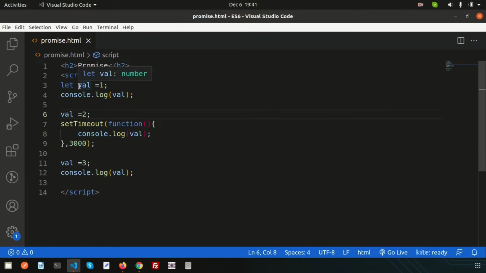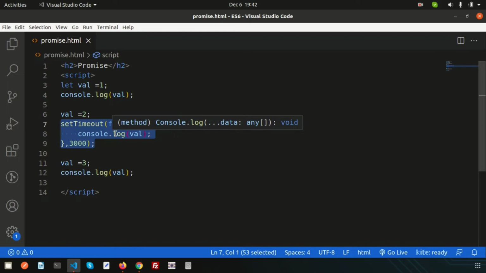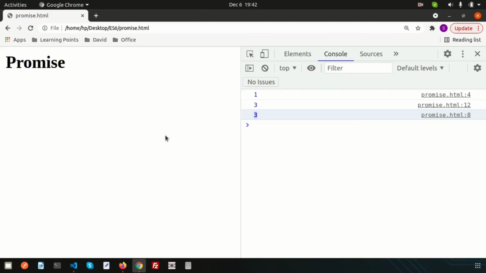That means value 1 is declared and it gets output. Then value 2 is declared and it takes a long time to process the output, and in the meantime it reaches line number 11, that is val 3 with console log, and outputs 3. At the last time, what is the value of val? It's 3, so it's printing 3. This is the big problem.